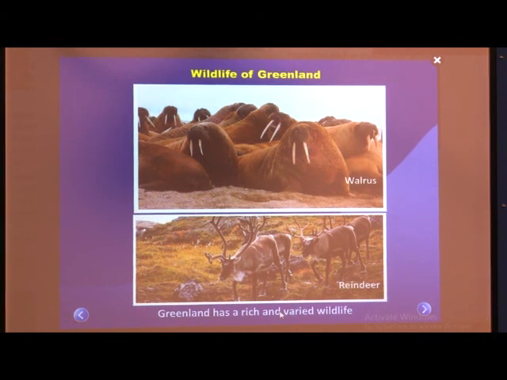Greenland has rich and varied wildlife. Now, these walrus, the skin is so thick that their skins are used to make boots. Okay? So, they can cover their legs and it helps them to keep warm in the snow.